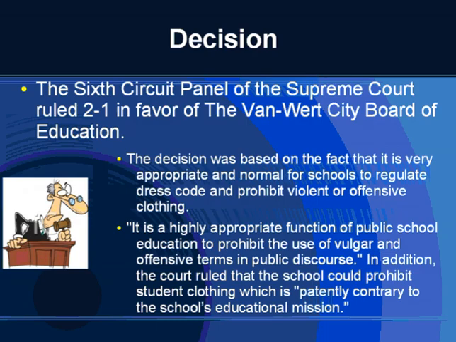Decision. The Sixth Circuit panel ruled 2-1 in favor of the Van Wert City Board of Education. The decision was based on the fact that it's very appropriate and normal for schools to regulate dress code and prohibit violent or offensive clothing. It is a highly appropriate function of a school board of education to prohibit the use of vulgar and offensive terms in public discourse. In addition, the court ruled that the school could prohibit clothing which is patently contrary to the school's educational mission.